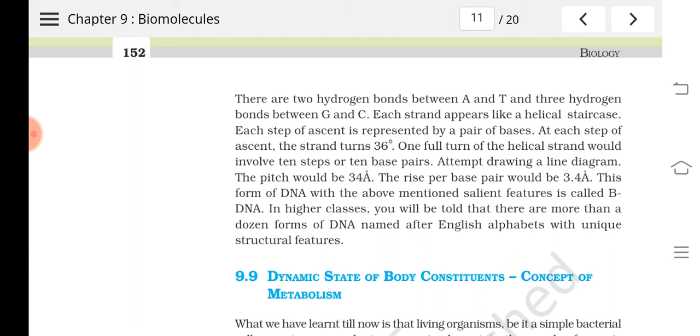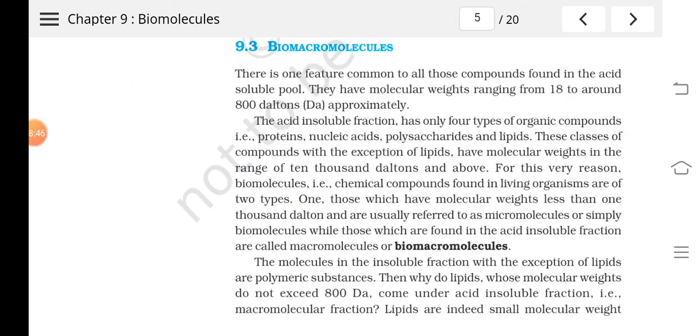This explains the features of a DNA called B-DNA. There are different types of DNA structures, and we will study those in higher classes. So between two adjacent base pairs, what is the distance? 3.4 angstrom, and for a full turn of the helical strand, it will be 34 angstrom. Is it clear? So I hope you understood this.